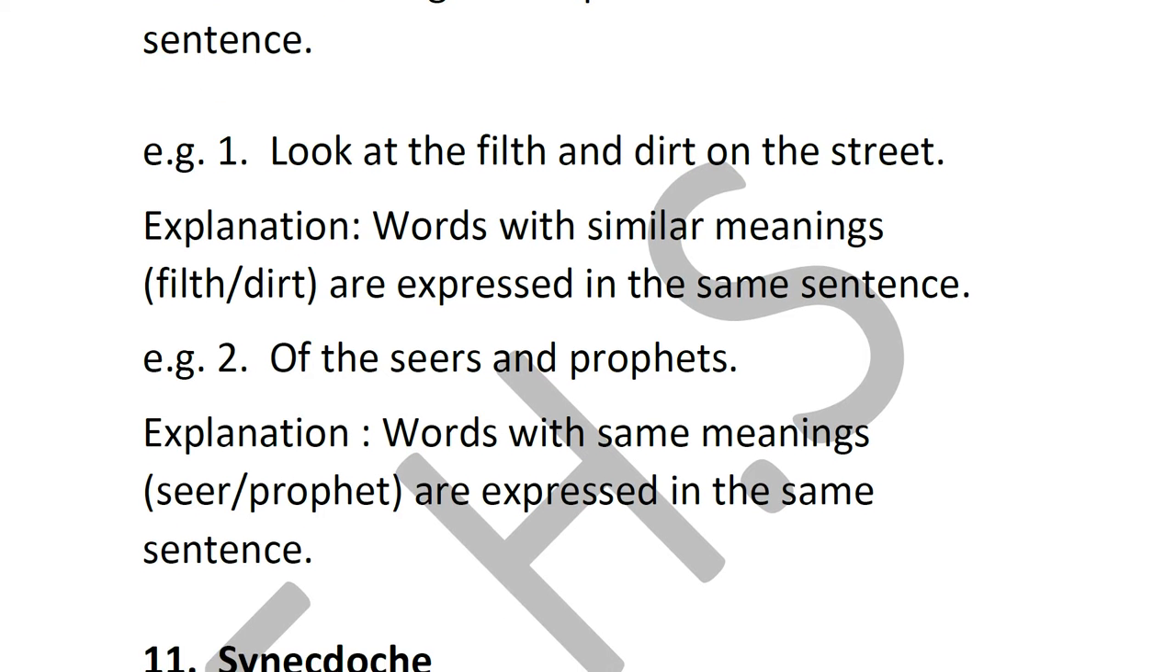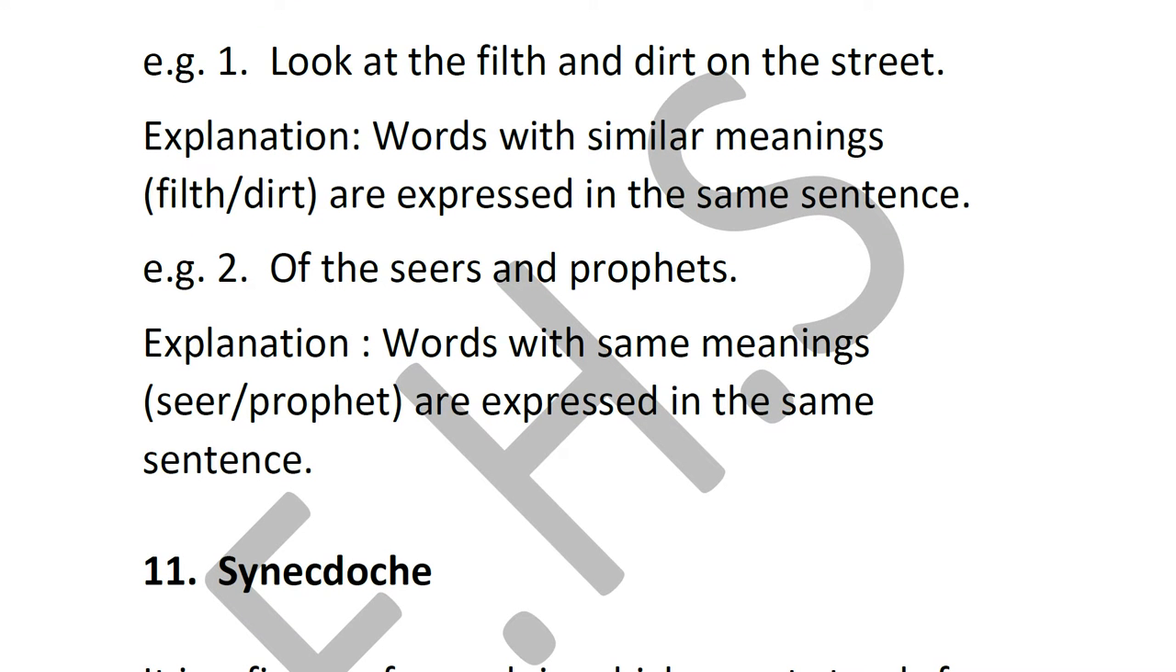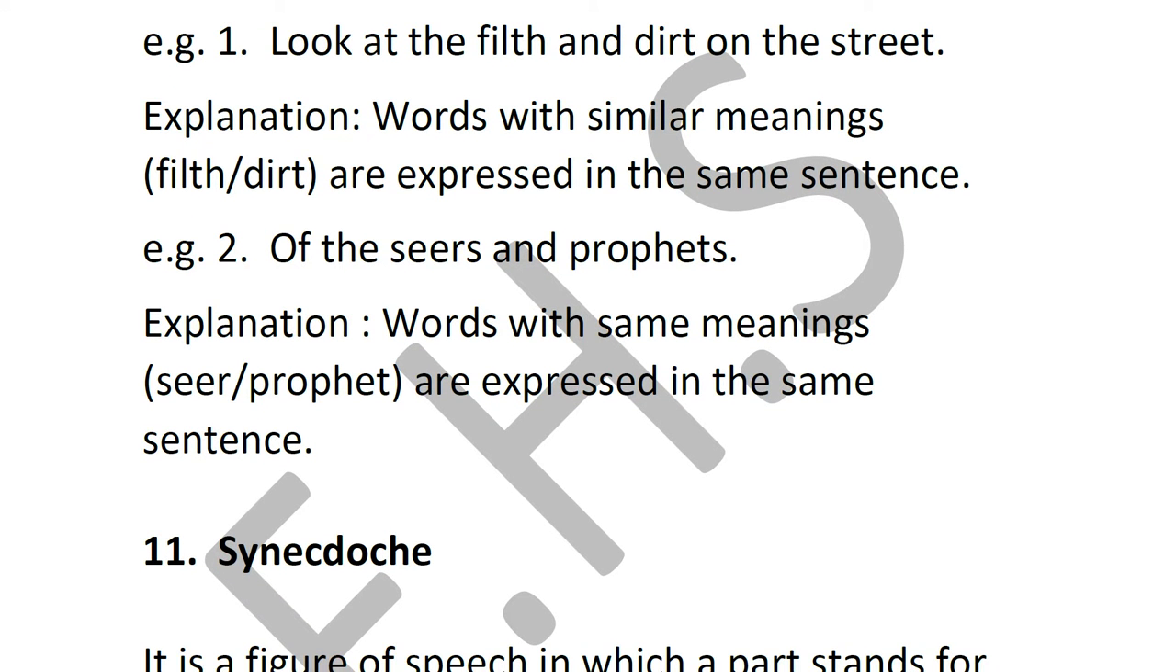See the second example, the seers and the prophets. Now seers are people who can foretell what is going to happen in the future, and that's what even the prophets do. So they are almost the same. Prophets also prophesy, they tell you beforehand what's going to happen in the future. Now again you have words with similar meanings expressed in the same sentence.